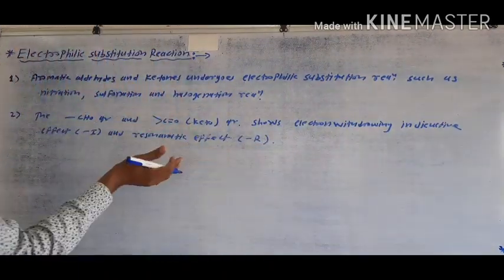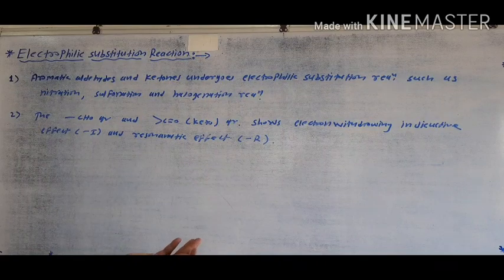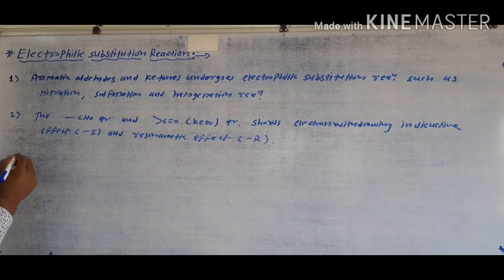These two effects are observed particularly in aromatic aldehydes and aromatic ketones.